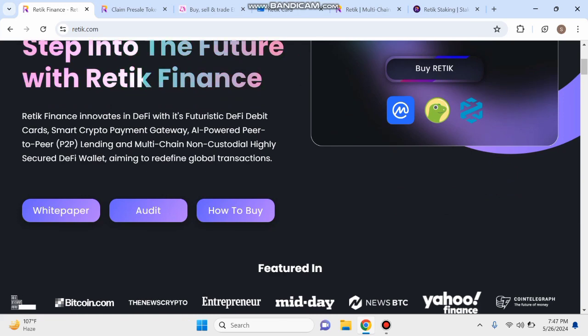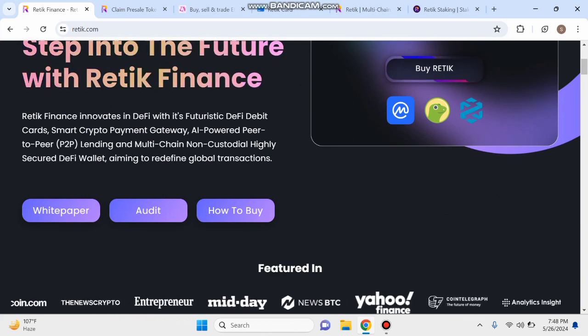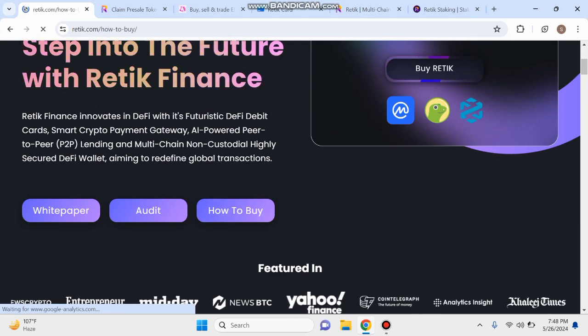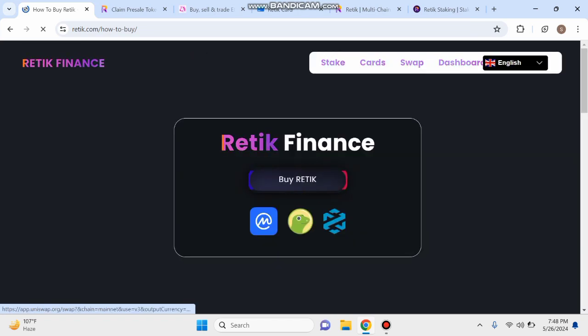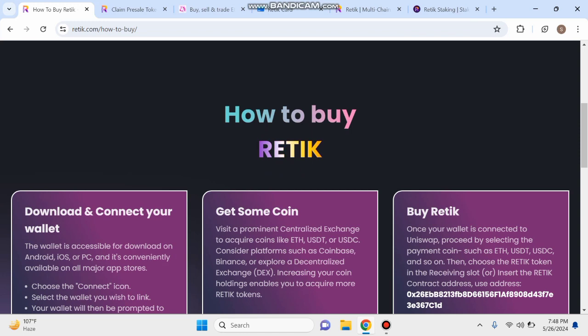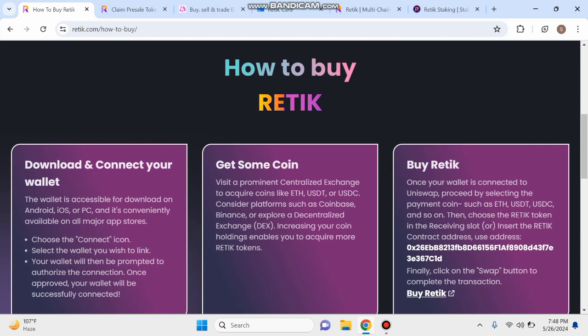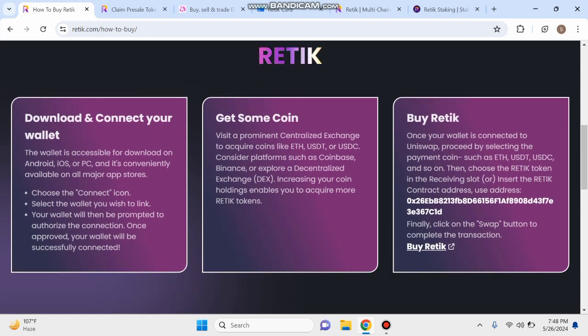And next guys, you can also check here the white paper, Reddit detail, how to buy. You can click here and see this page is loading. So guys, you can see this page is open now. Ratic Finance, you can see this how to buy Ratic, download and connect your wallet. You can see the wallet is accessible for download on Android, iOS or PC, and it's conveniently available on all major app stores. You can choose the connect icon, select the wallet you wish to link.